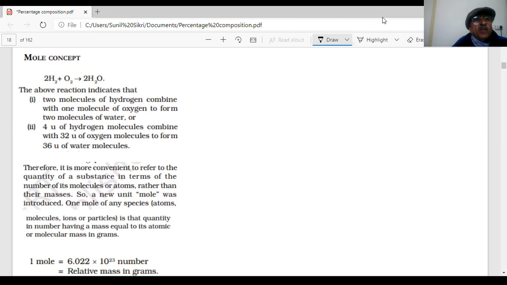As we told you, when we express any reaction in terms of the mass of one molecule, which will be very small, that is why we converted them into moles. That is what we told you about the mole concept. It is always convenient to refer the quantity of substance in terms of number of molecules.